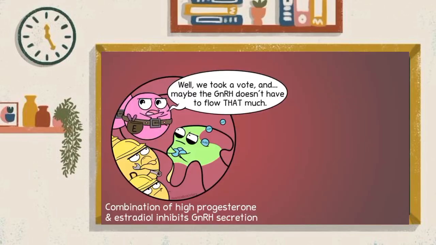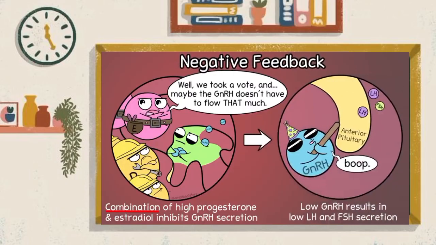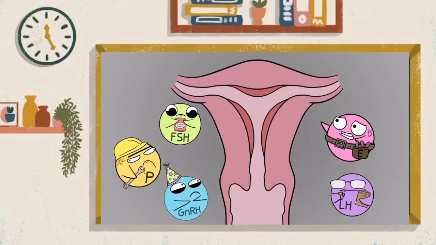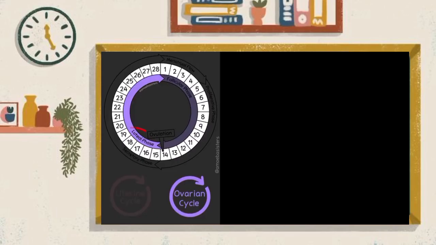In addition, that estradiol and progesterone, the combination of the two, will inhibit the hypothalamus and anterior pituitary through negative feedback, which ultimately means less GnRH, FSH, and LH will be secreted. That's important because there could, after all, be a potential pregnancy, and so more follicles do not need to be developed right now. Now, if there is no implantation of a blastocyst in the uterus, let's look at the end of the ovarian cycle in the luteal phase.